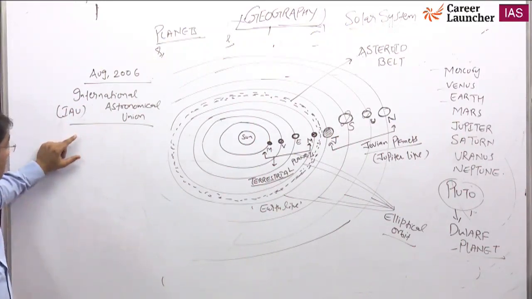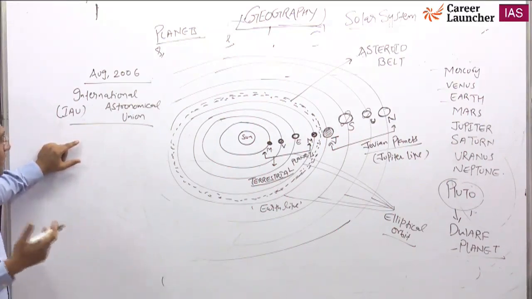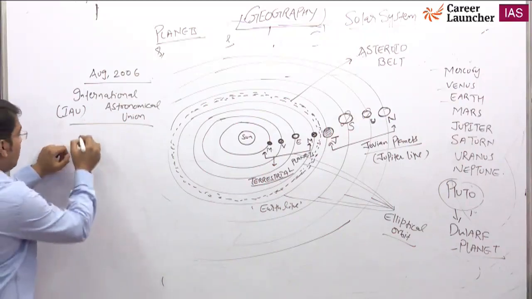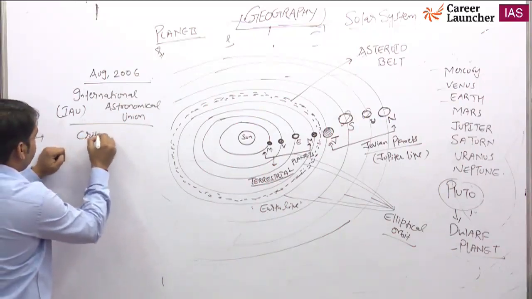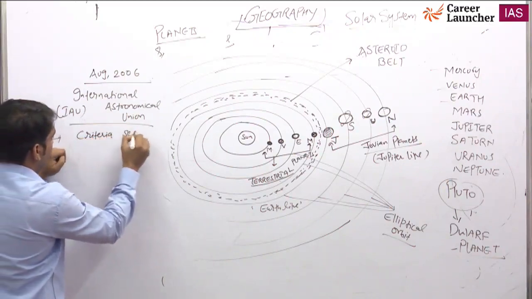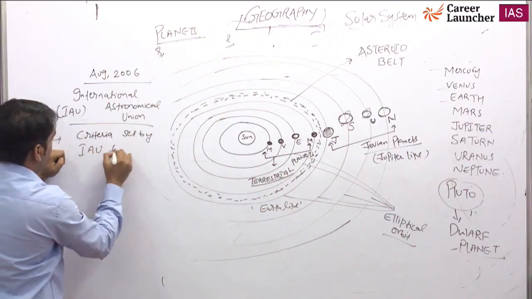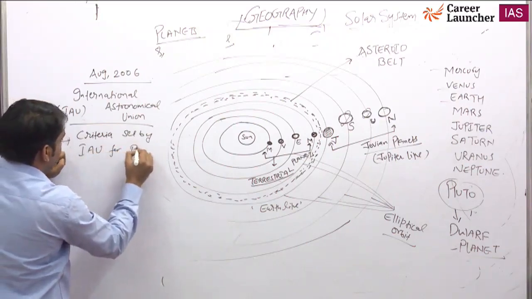Basically, the International Astronomical Union categorizes planets on the basis of three conditions. According to this organization, if a planet fulfills all three conditions, then it is considered a planet. Now, what are the criteria set by the IAU for planets?